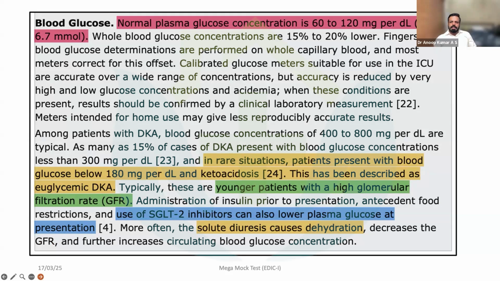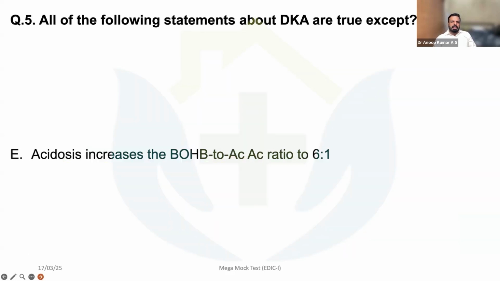In rare situations, patients present with blood glucose below 180 milligram per deciliter and ketoacidosis, which we have already discussed in the diagnostic criteria. This is described as euglycemic DKA. Younger patients with higher GFR are affected, and use of SGLT2 inhibitors can also lower plasma glucose at presentation. Solute diuresis usually causes dehydration. So these are the points as far as euglycemic diabetic ketoacidosis is concerned.